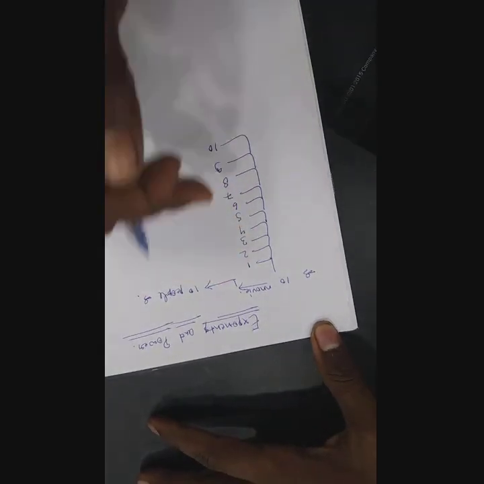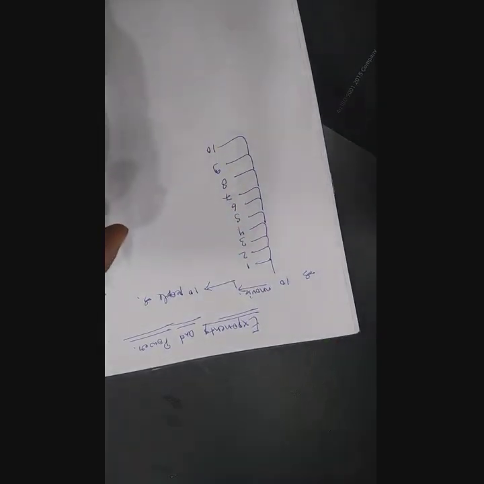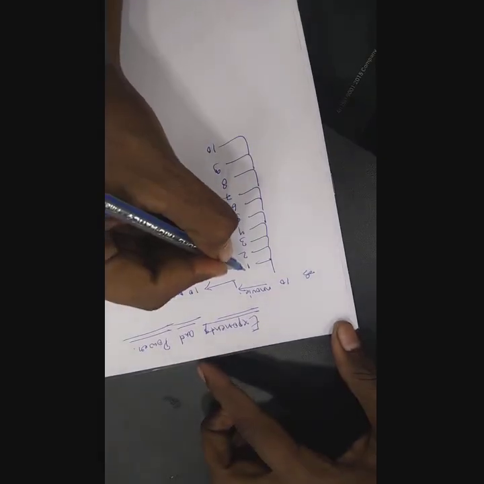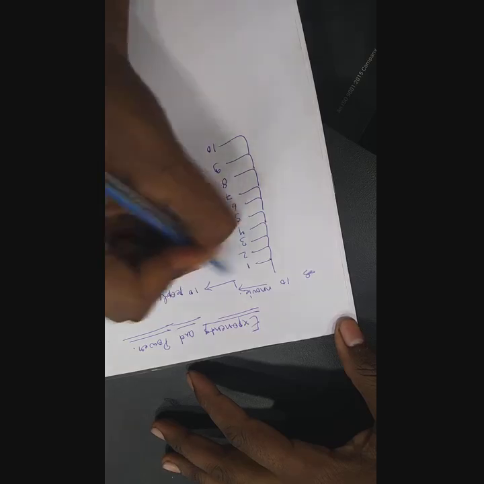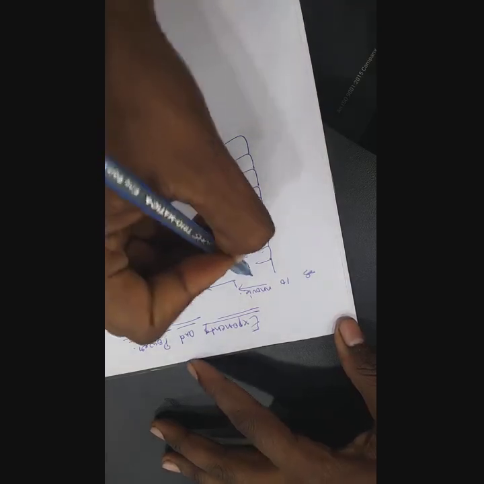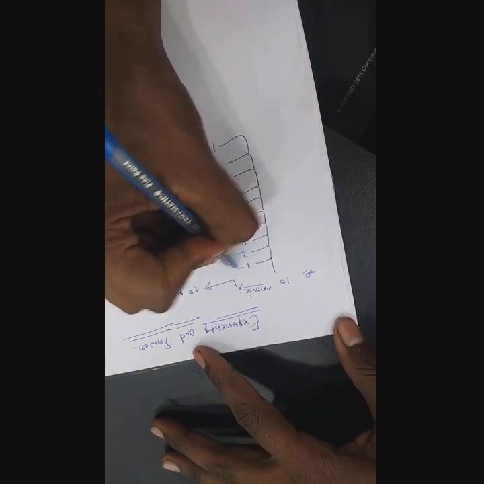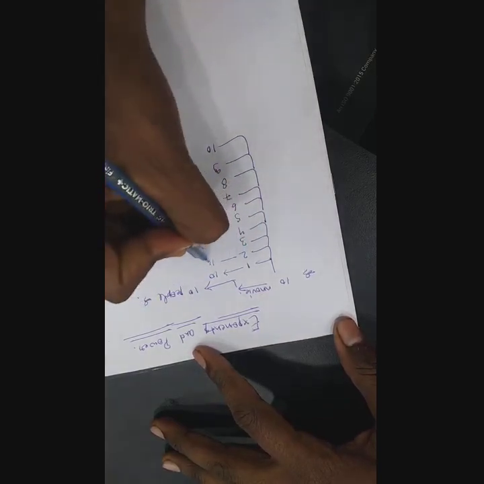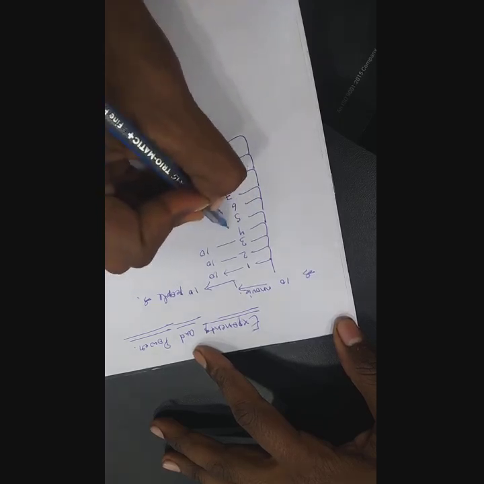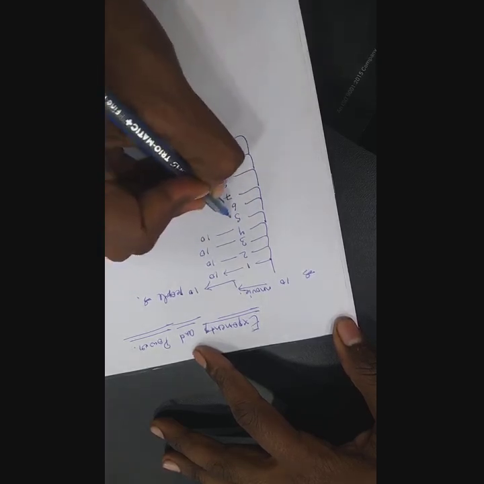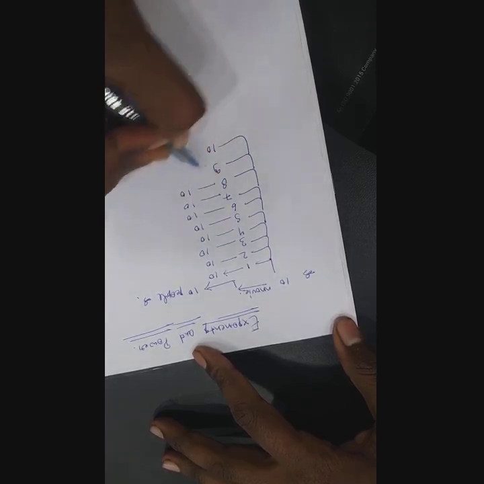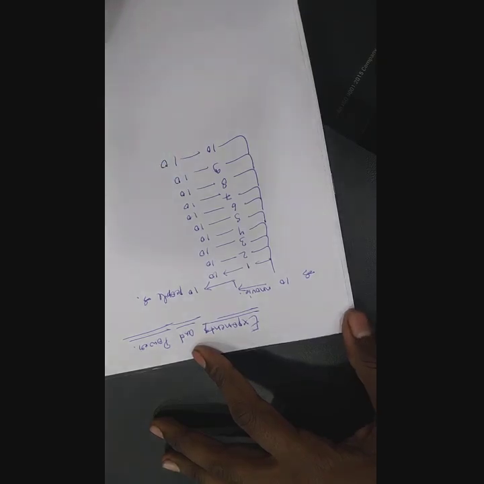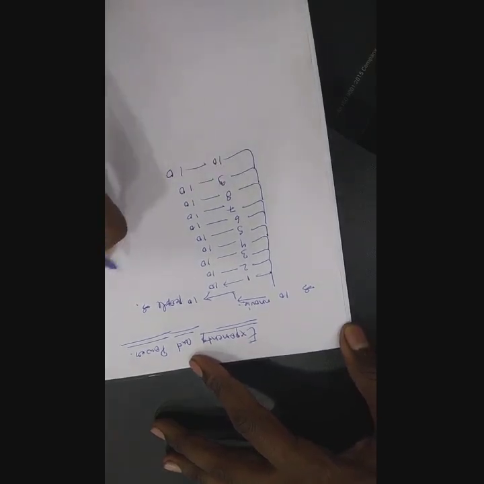These 10 people have watched a movie, okay, and now every one of these 10 people will tell 10 more people. He again tells 10 people, he again tells 10 people, this also, this also, this also, and this also.